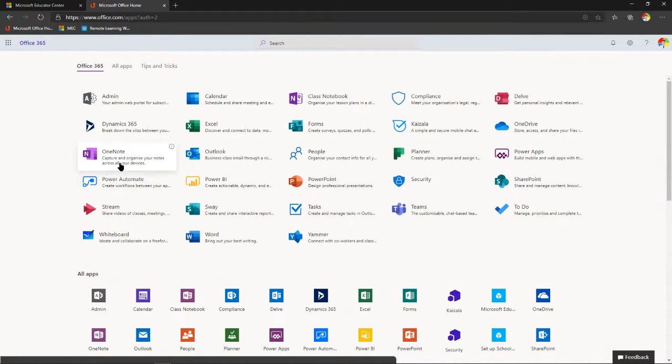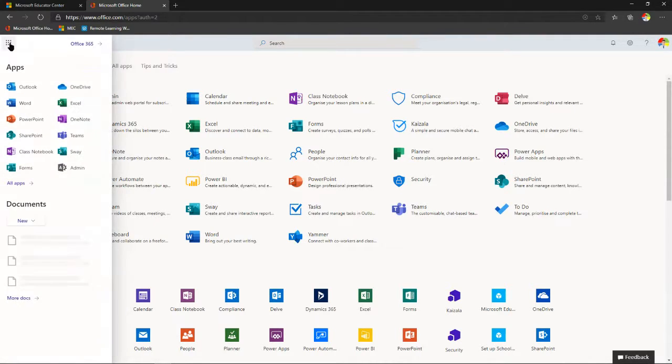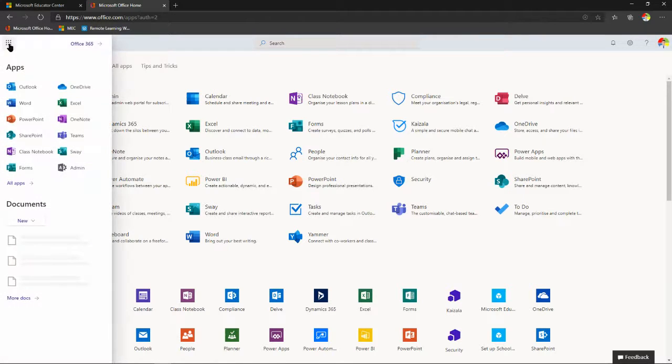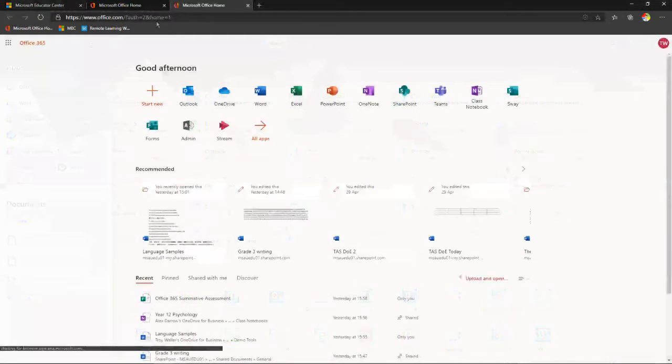They will all be there, but some of these are web-only apps as well. Now, can you see up here, I've got a little app launcher? So when I click on my app launcher, and remembering that it's not your Chrome, if you're using Chrome, the Chrome one lives up here. This one's just here. Now, when I click on that, I've got this little Office 365 link here that will take me back to Office 365.